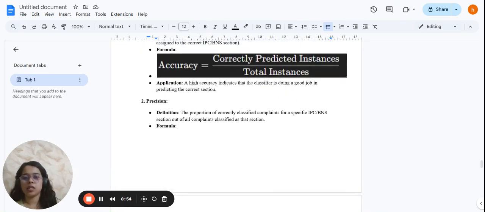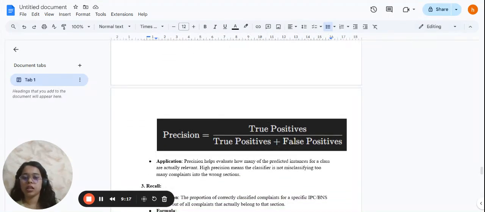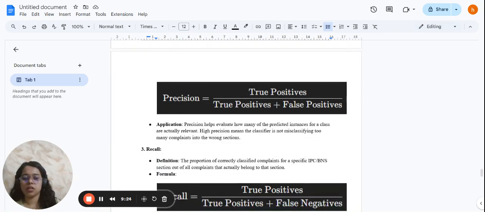It indicates whether the classifier is doing a good job or not. Next, we have precision, that is the true positive divided by the sum of true positive plus false positive. So it is the proportion of correctly classified complaints for a specific IPC or BNS section out of all the complaints classified, and it helps us to evaluate how many of the predicted instances of a class are actually relevant. That is, high precision means the classifier must not misclassify.